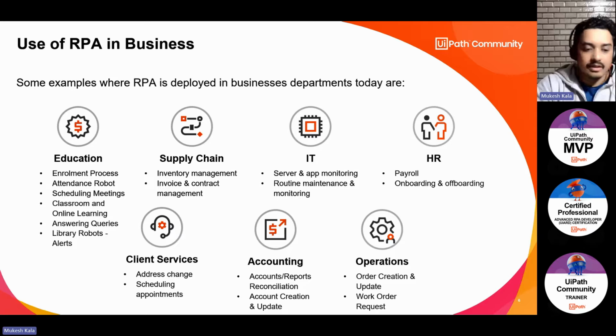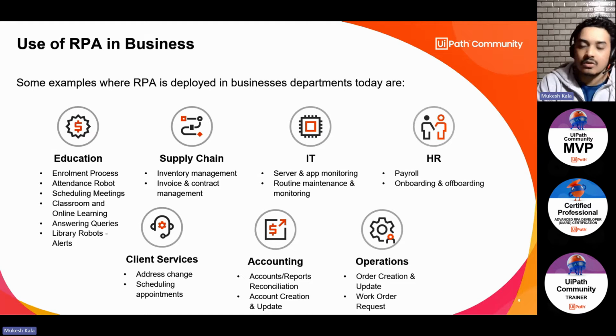Same like students, when you go to a company, the company also has a lot of onboarding, right? A very big company, which has 3 lakhs, 4 lakhs employees. Every time an employee joins, the HR has to onboard them to systems. They have to create their ID in the human resource portal, in the payroll portal, in this portal, in that portal, right? A lot of mundane and repetitive tasks, exactly the same, but with different data, right? That's where RPA robots come into the picture, right?